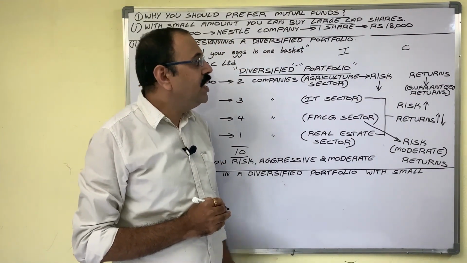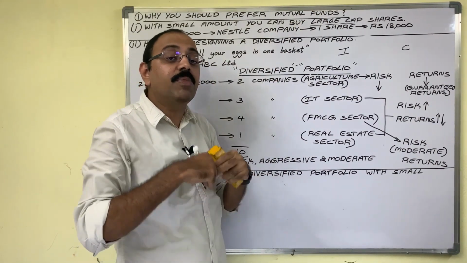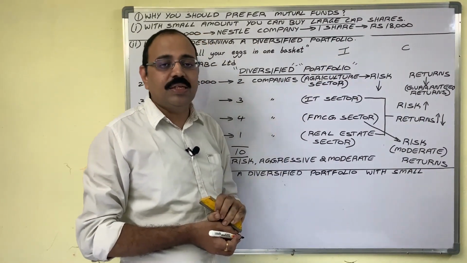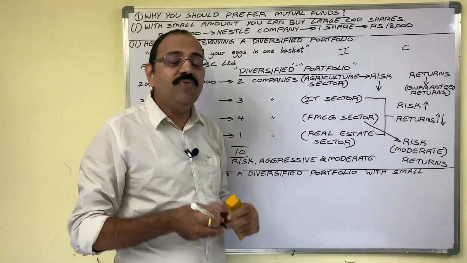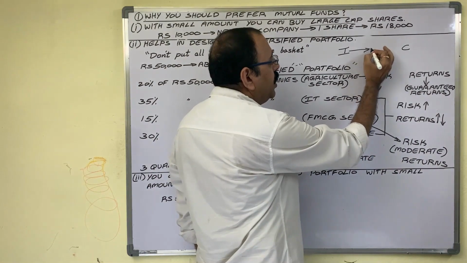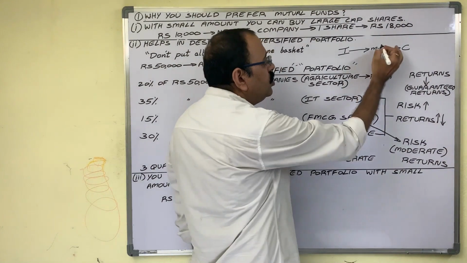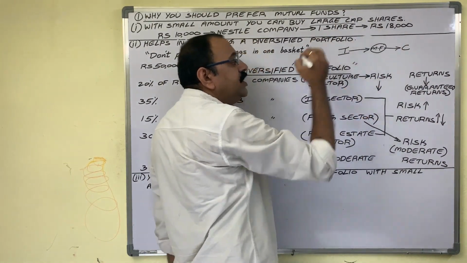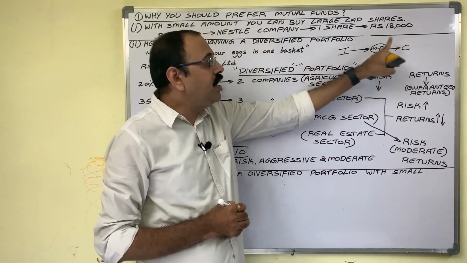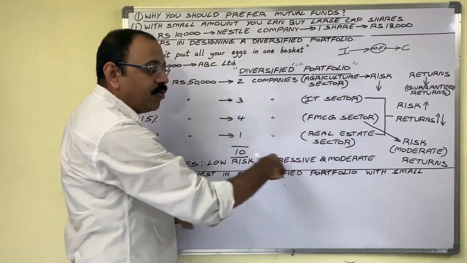In that case, he need not depend on mutual funds. He need not invest his money in mutual funds. Directly he can invest in public limited companies. But in the absence of these skills, he has to depend on one mediator known as mutual funds. So mutual funds act as an agent between investor and company. So in favor of the investor, mutual funds design this portfolio.